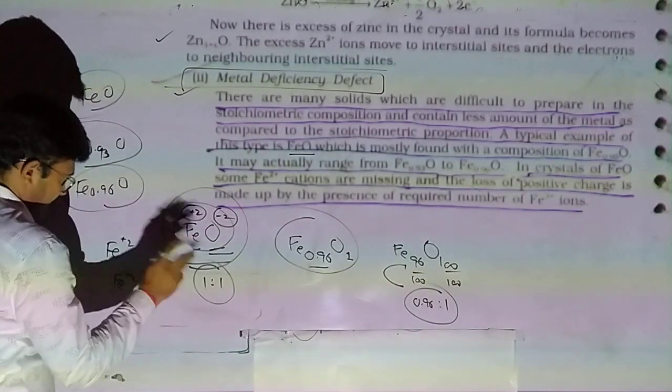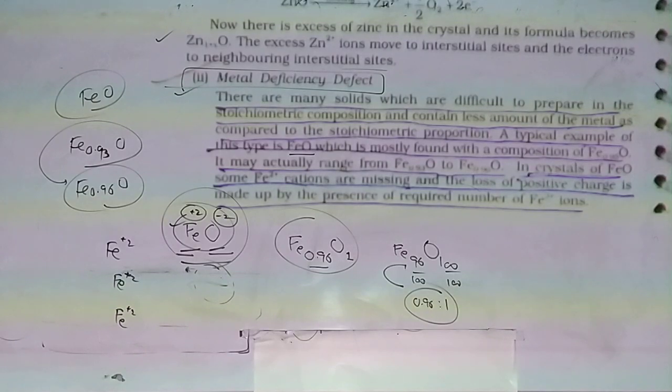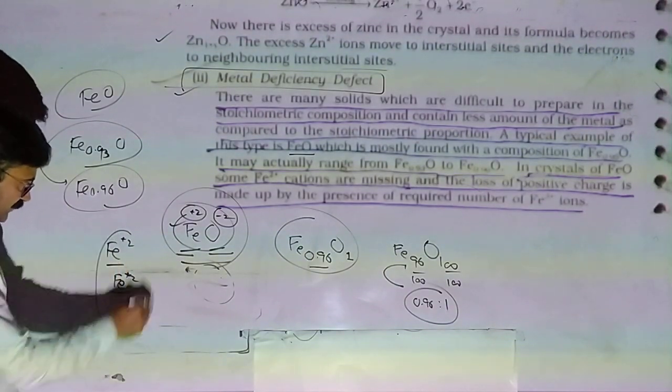In FeO, we assume that every Fe is +2 and every oxygen has charge -2. Is it clear? Suppose 3 Fe+2 are removed.